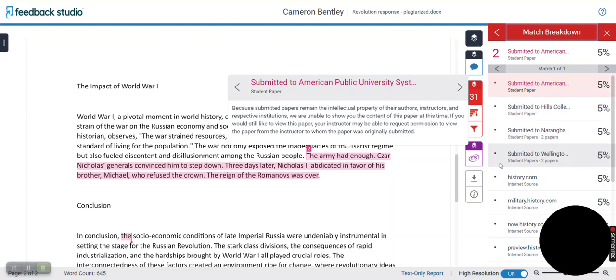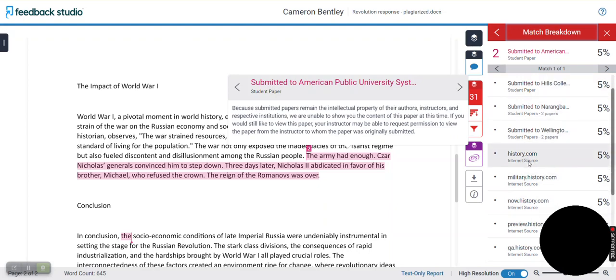So students have submitted papers with this same line. But I know that I didn't use any other student papers, and I didn't buy anything from the internet. I didn't hire somebody to write this paper for me. And so I know that that's out of line.